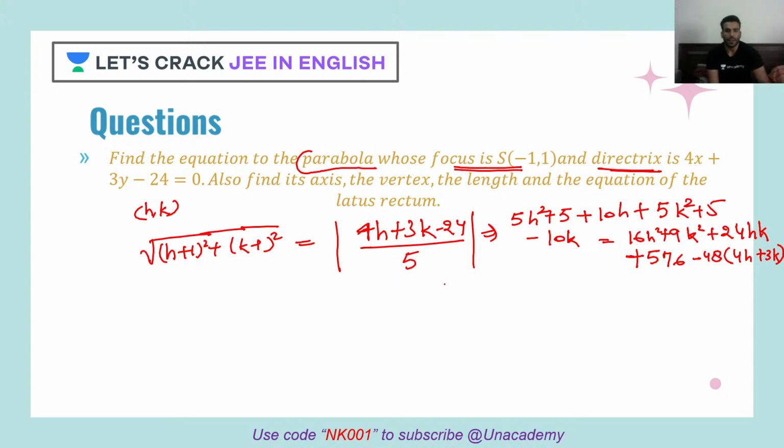Okay, so let's simplify this. When we try to simplify this, what do I see? I see that it becomes 11h² and also 4k². 11h², 4k². SYM says axis is what? What is the axis? See, axis is very simple to find.